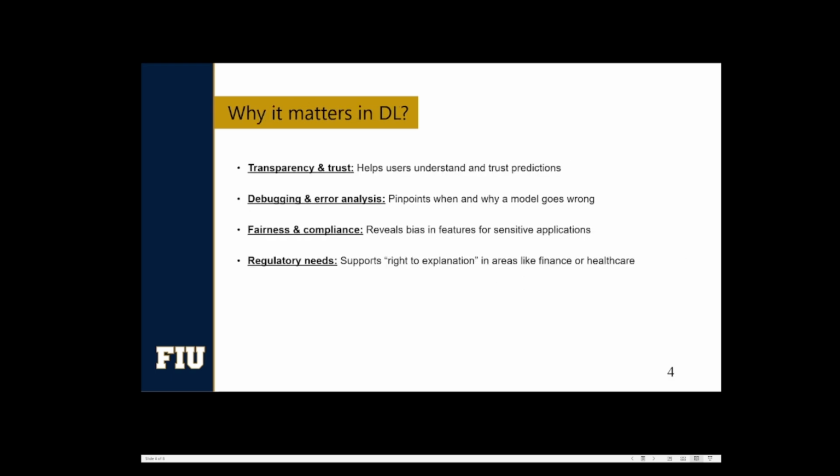Now, why does LIME matter in deep learning? Deep neural nets are notoriously opaque. If a loan approval network rejects an applicant, stakeholders demand to know why. LIME shines a light into that black box model by identifying which inputs drove a decision. That not only builds user trust, but also helps data scientists catch bias, which is critical when regulations mandate an explanation for every decision.